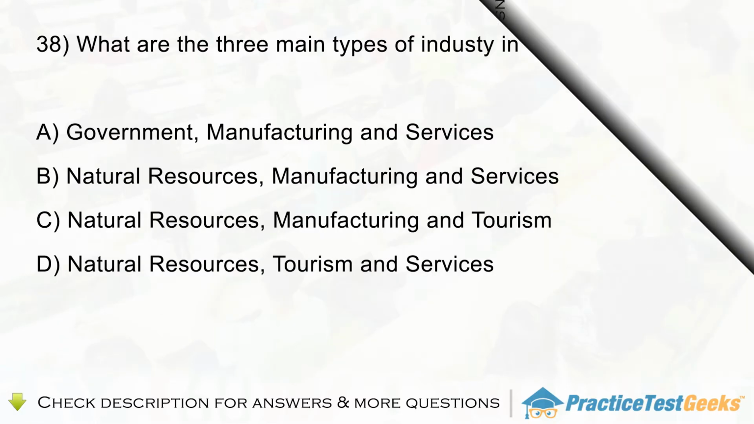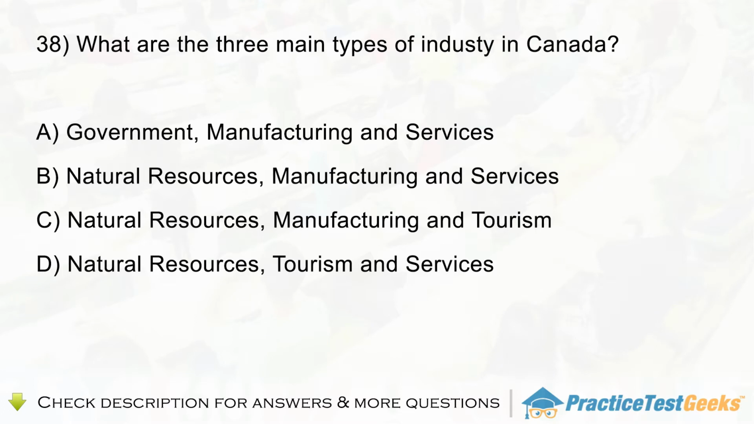Question 38. What are the three main types of industry in Canada? A. Government, manufacturing and services. B. Natural resources, manufacturing and services. C. Natural resources, manufacturing and tourism. D. Natural resources, tourism and services.